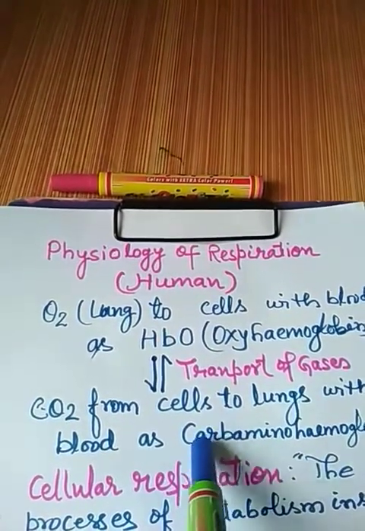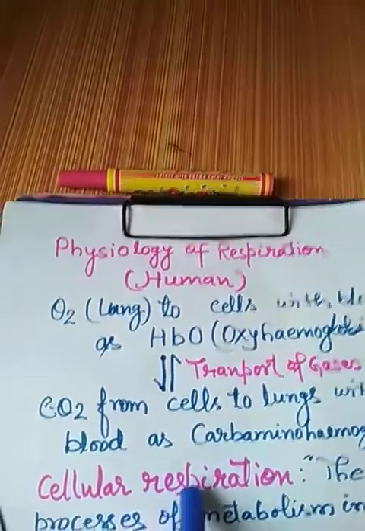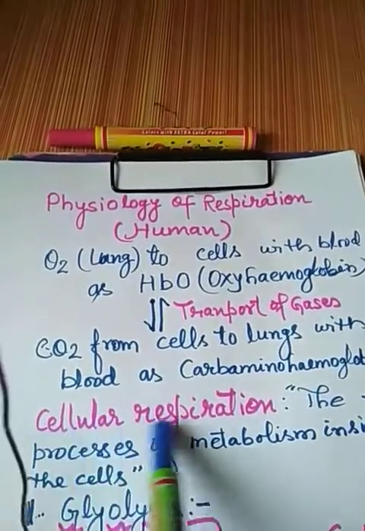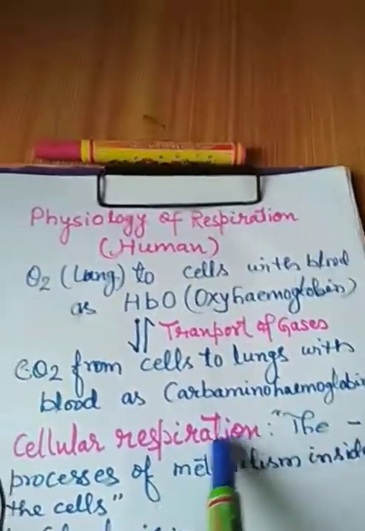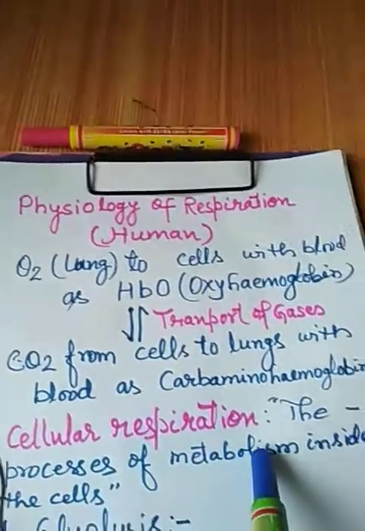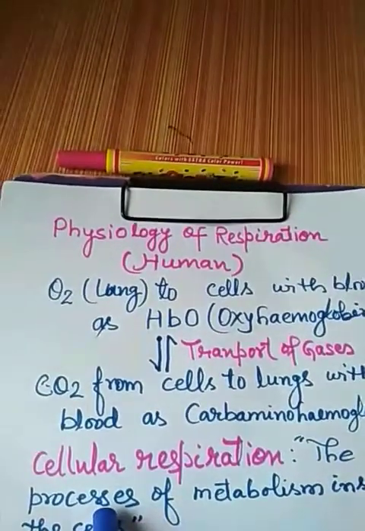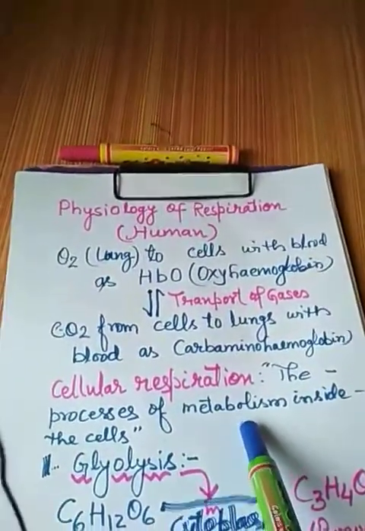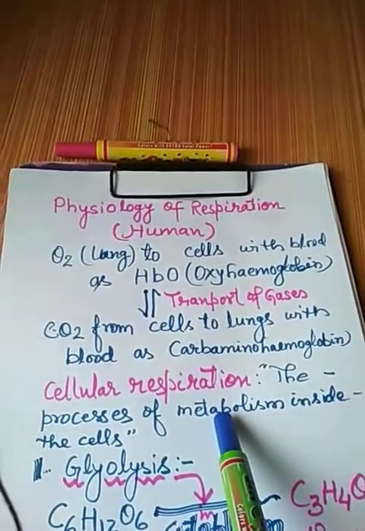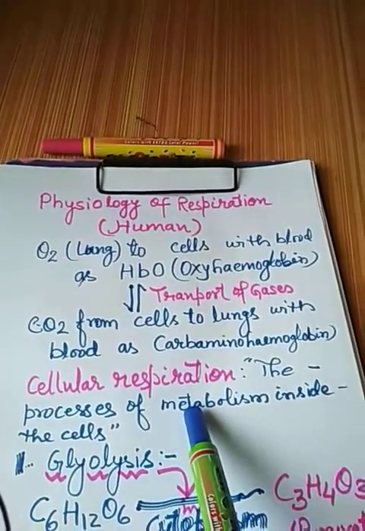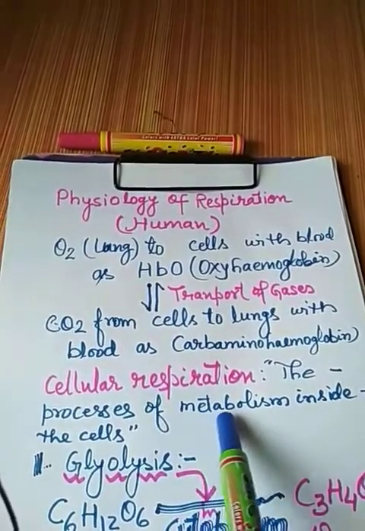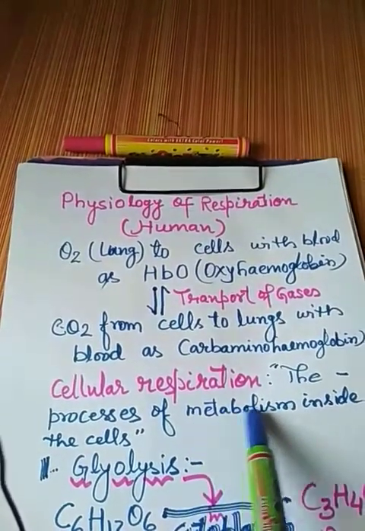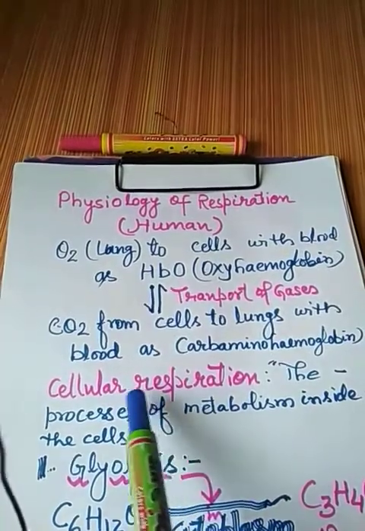Now come to the second part of this physiology of respiration, that is cellular respiration. Cellular respiration means all the metabolic processes related to respiration inside the cells. The metabolic processes mean anabolic and catabolic processes in the cells. As you know, cells perform a large number of functions related to metabolism, metabolic reactions, chemical reactions inside the cells, and that is called cellular respiration.